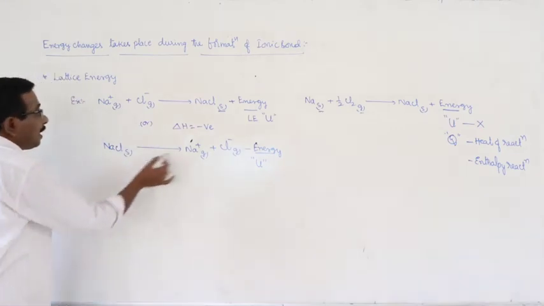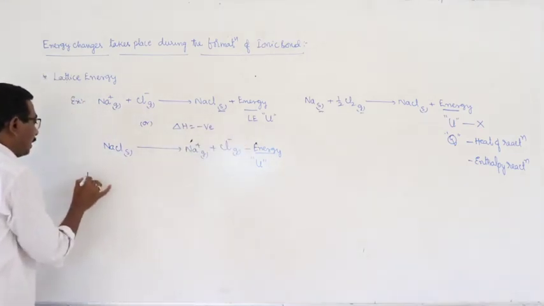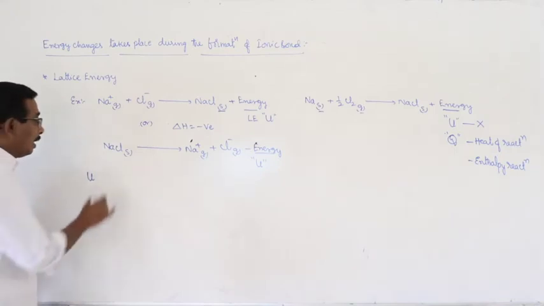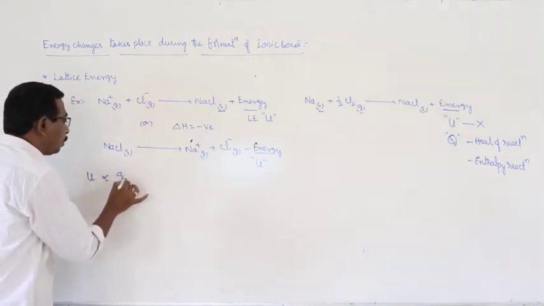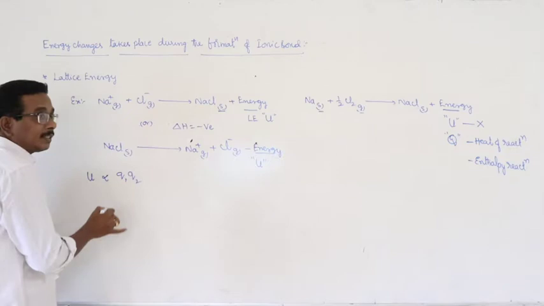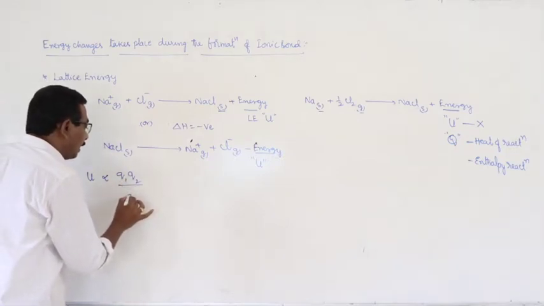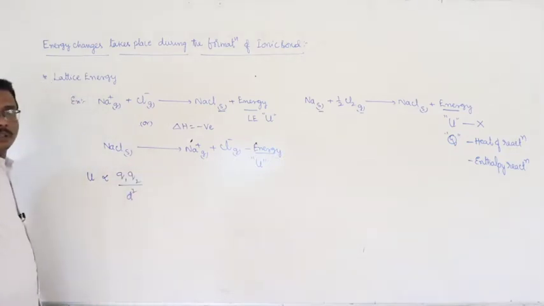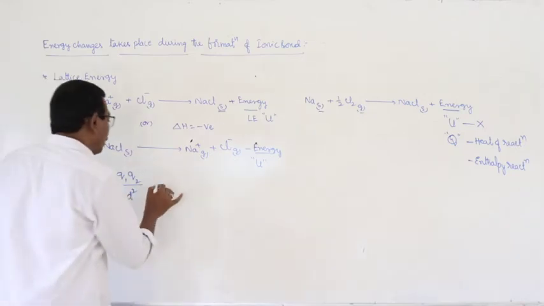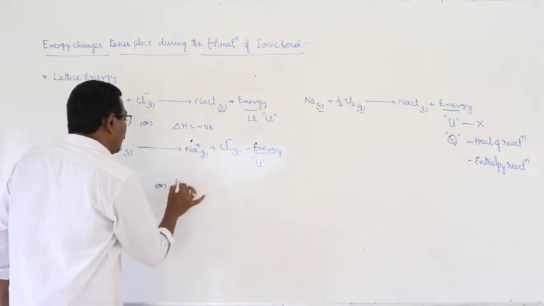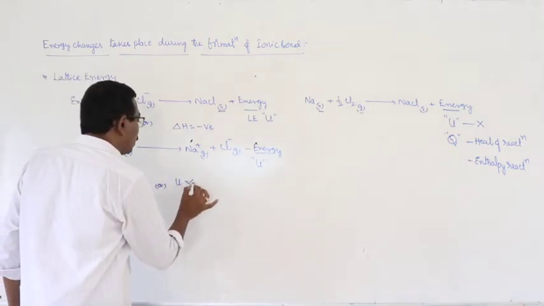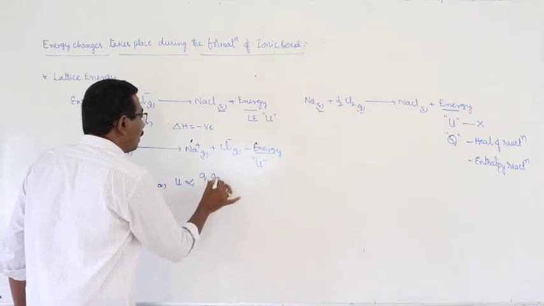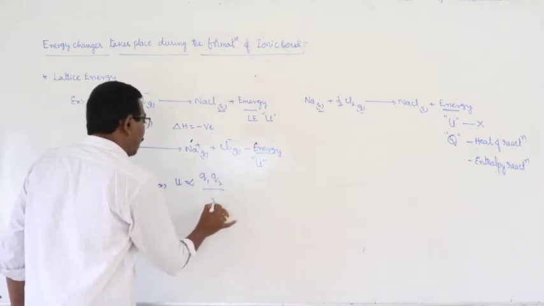Here lattice energy is represented by the letter capital U, and it is directly proportional to the charges of the ions and inversely proportional to their radii. Here lattice energy is proportional to Q1 Q2 by R square.